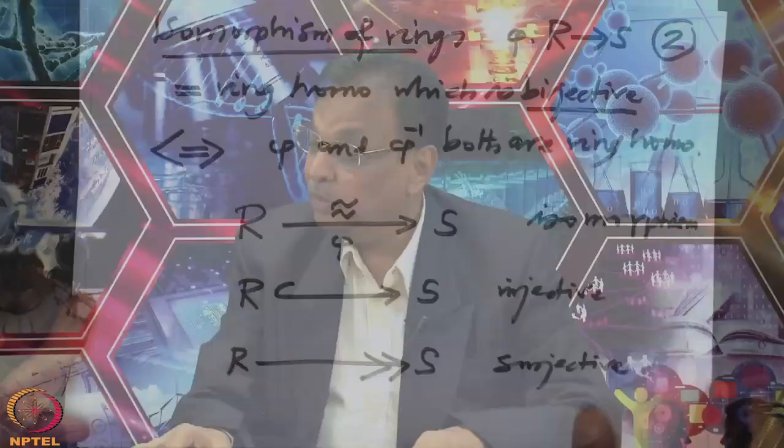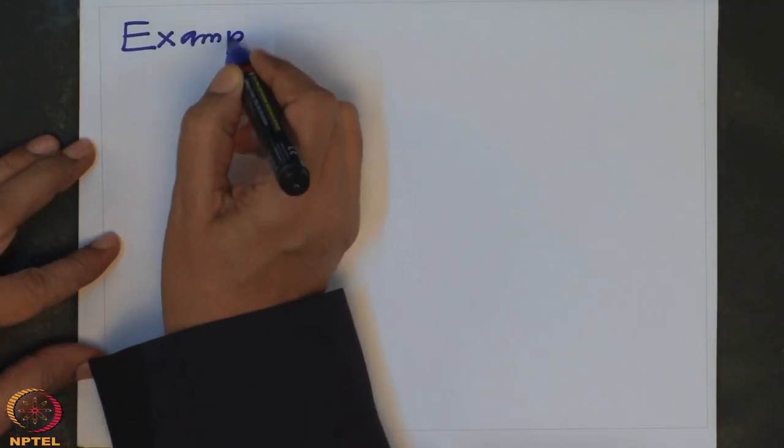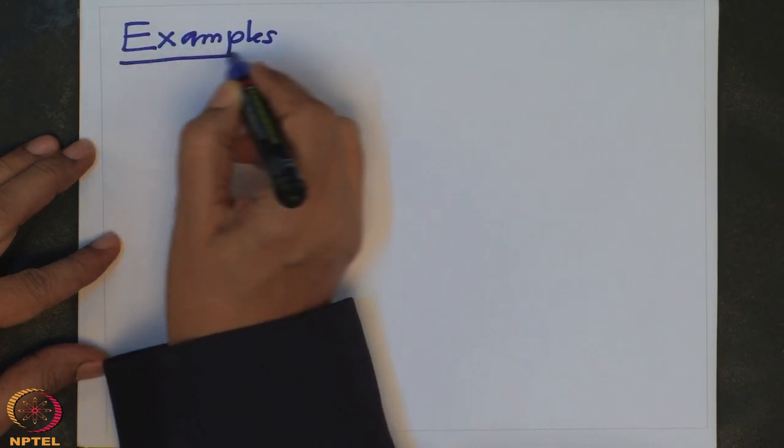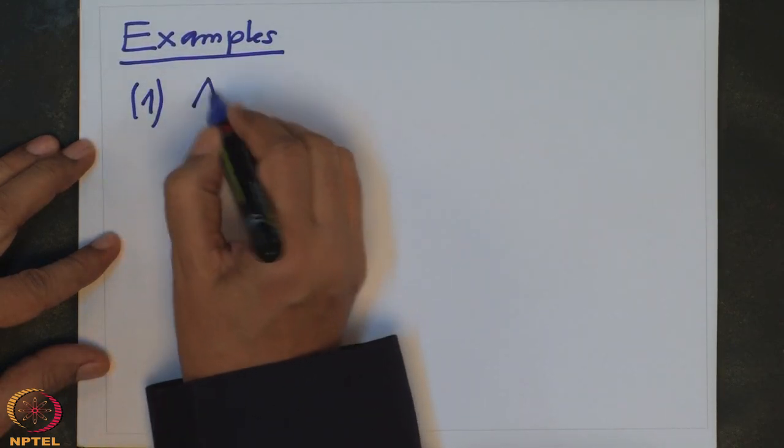So now let us see some examples of rings, ideals, isomorphisms and so on. First of all, I want to give some examples where we can describe the ideals. So first, one can describe all ideals in Z.